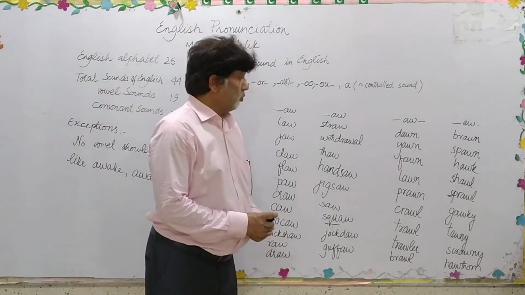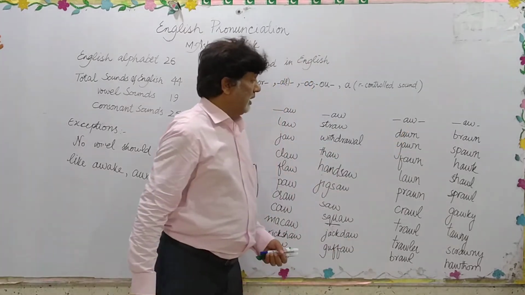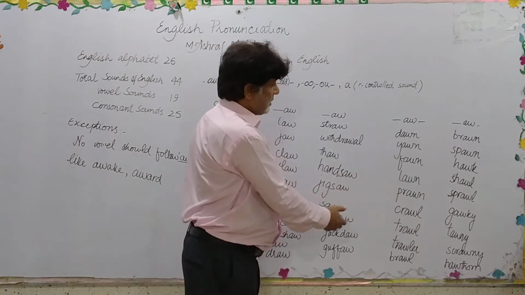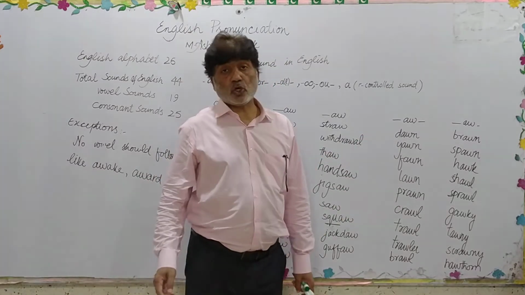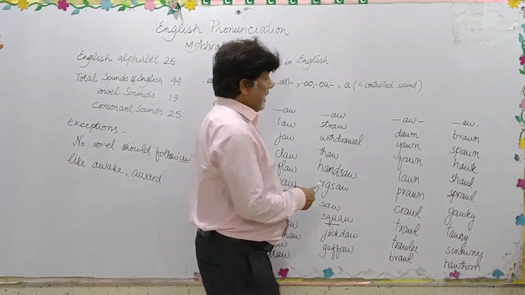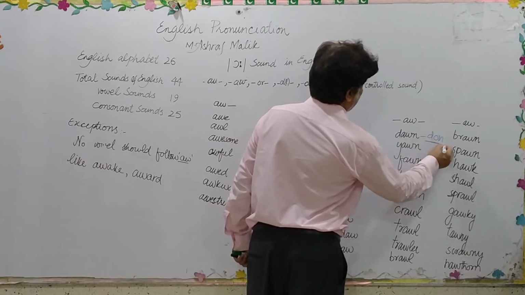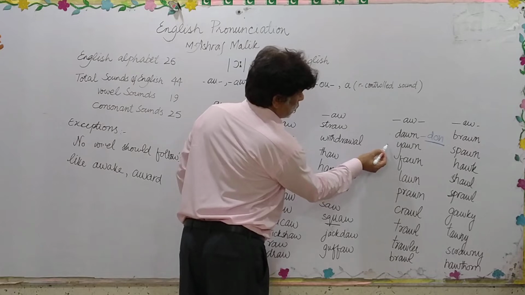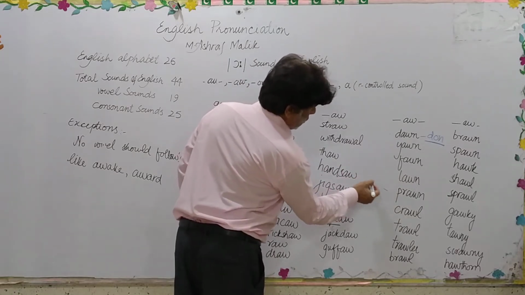We have words which have the AW combination in the middle. Here we have a look at these. Dawn. If we pronounce this word differently, the meaning would entirely change, and that would be another word, Don. So there is a hell of a difference in the meanings. This word is dawn, yawn, fawn, lawn, prawn.